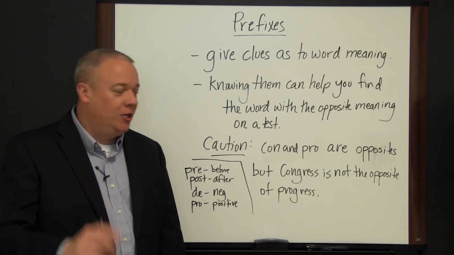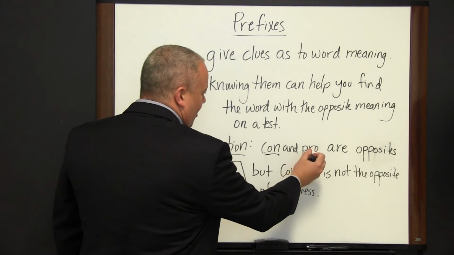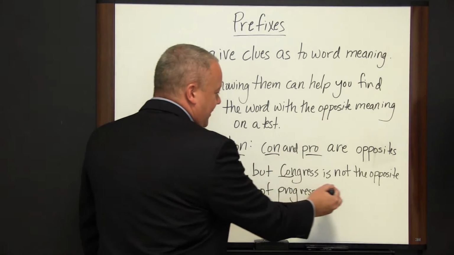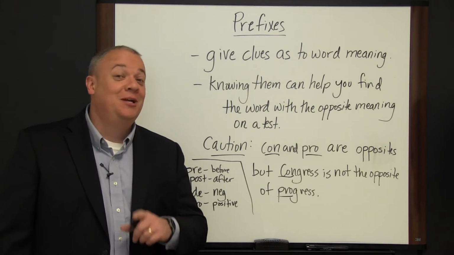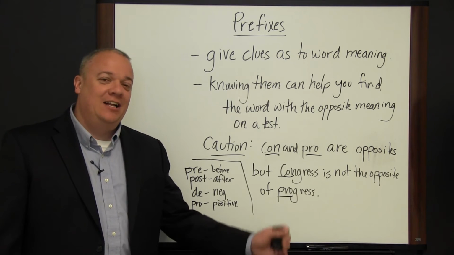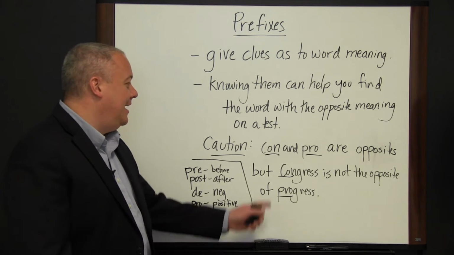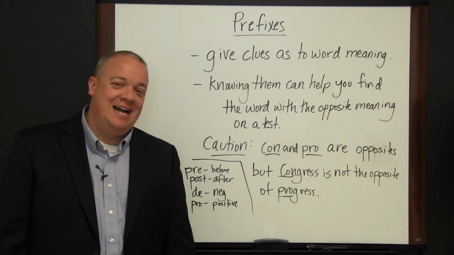Caution though, caution. Con and pro are opposites, but congress is not the opposite of progress, although some people might disagree. That's more of a joke in terms of Congress being the opposite of progress, but con and pro are opposites, but you have to know and be careful sometimes.